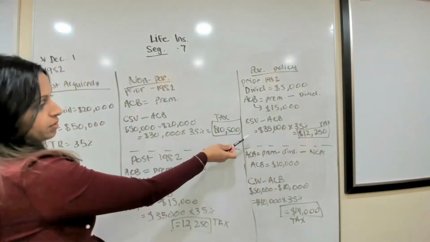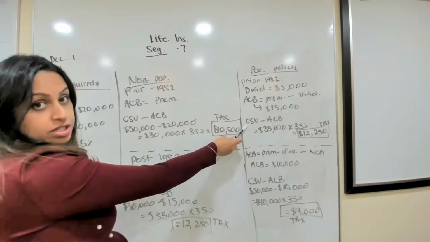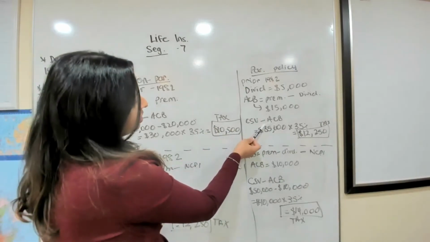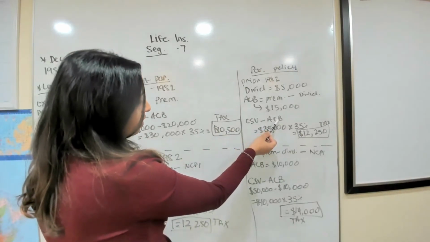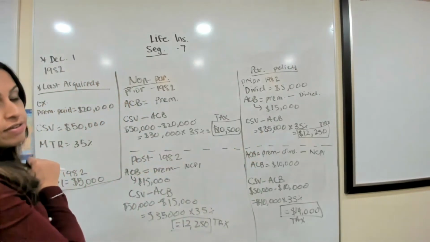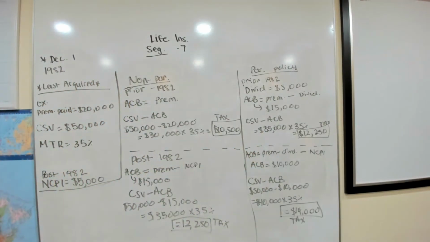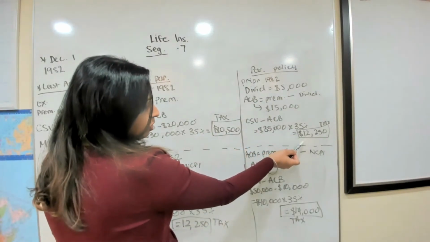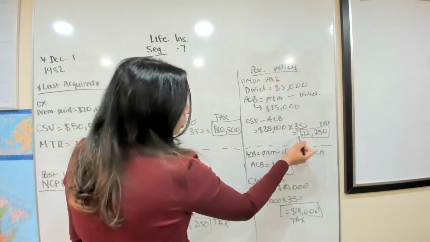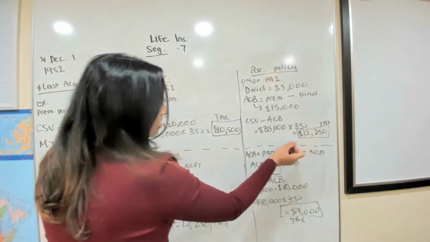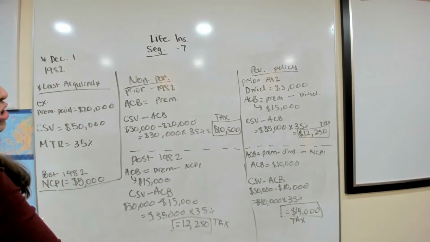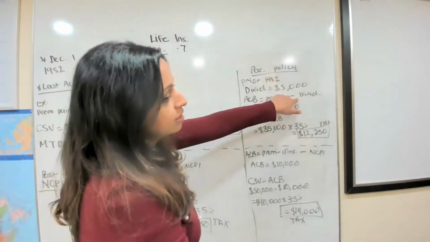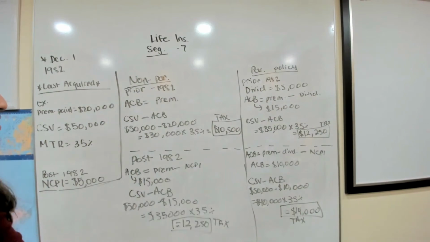So now we do the same thing. We take our cash surrender value, which is $50,000, minus ACB, which is $15,000, and we're left with $35,000. Then we have to take our MTR. So we take 35,000 times 35%. So we're paying $12,250 in taxes for this policy. Okay, so the difference is we just have to subtract the dividends with the participating policy that we didn't have to worry about over here.